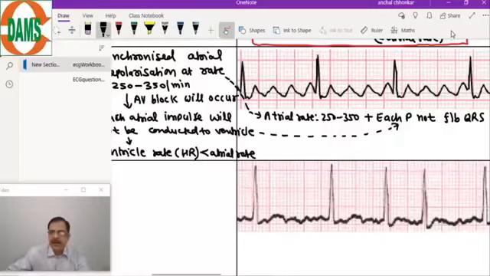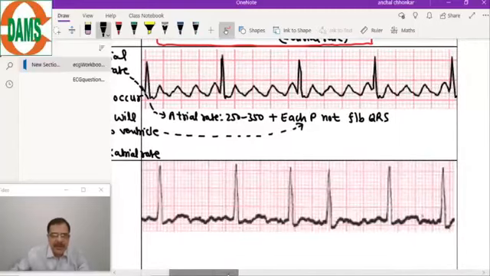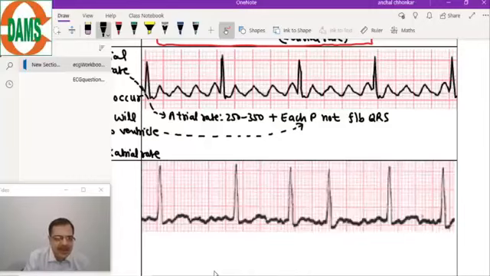So first is the important description of atrial flutter: synchronized atrial depolarization at a rate of 250 to 350 per minute, and not all these impulses will go to the ventricle. So each P will not be followed by a QRS complex. Now look at this diagram carefully.